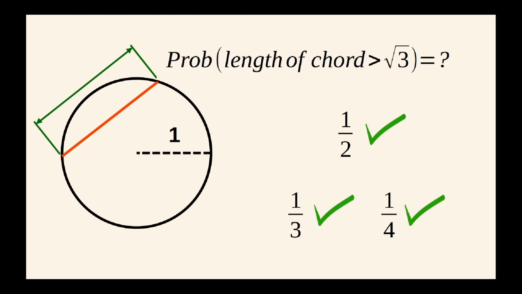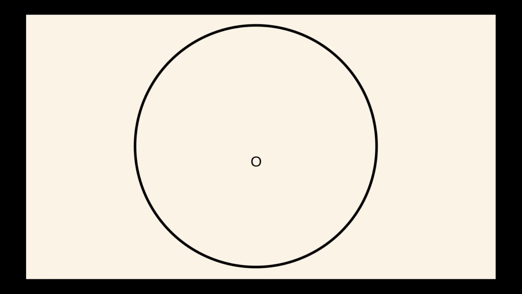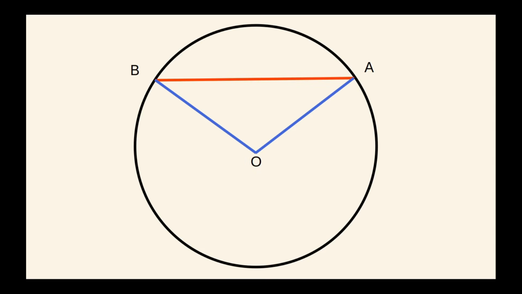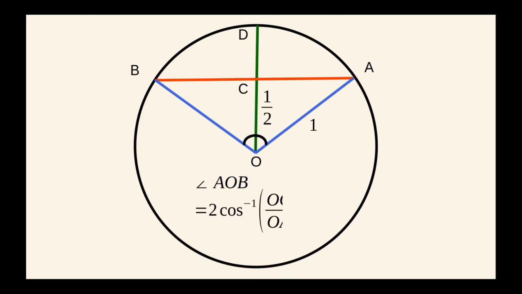Now let's understand why 1/3 is also a correct answer. Once again, take a unit circle with chord AB of length square root of 3. From the center O, draw lines to the endpoints A and B. Using trigonometry, we can calculate the smaller of the two central angles AOB. Since OC equals 1/2 and OA equals 1, the angle comes out to 2 times inverse cosine of 1/2, which is 120 degrees.